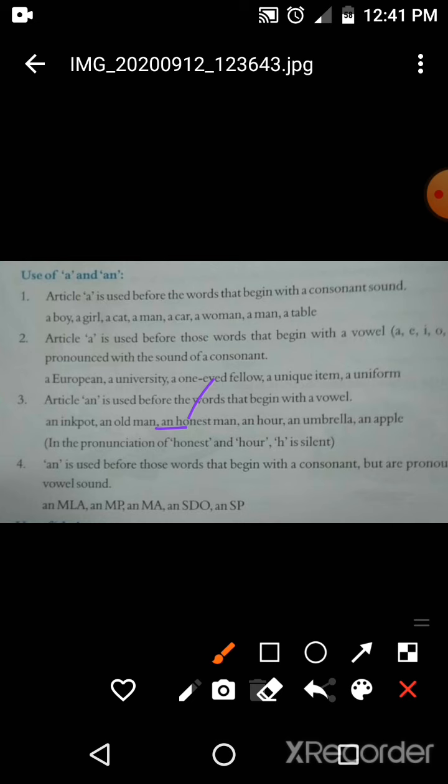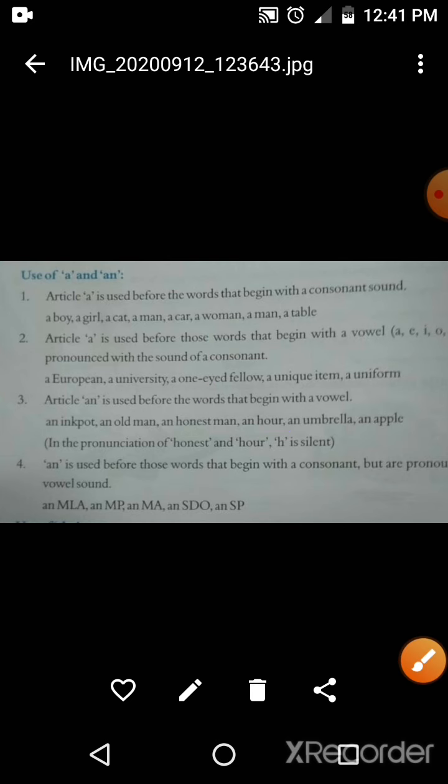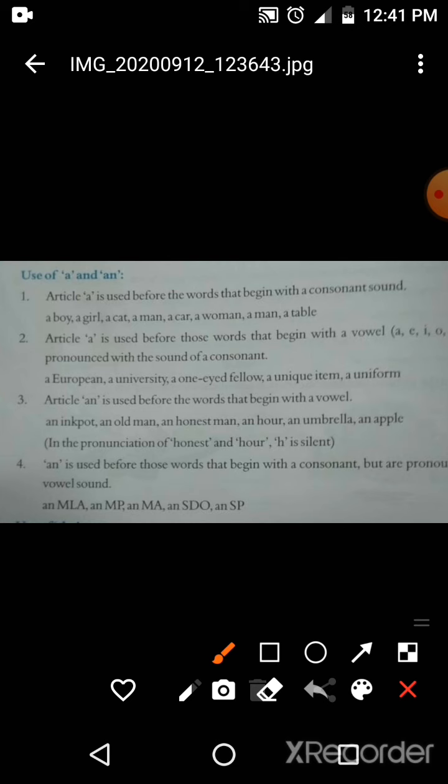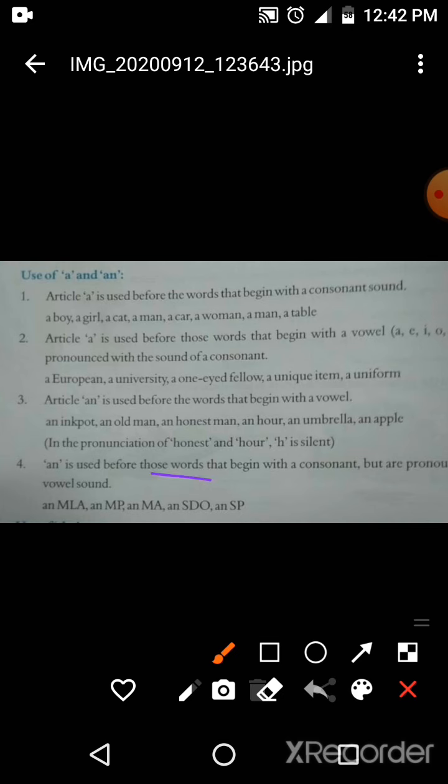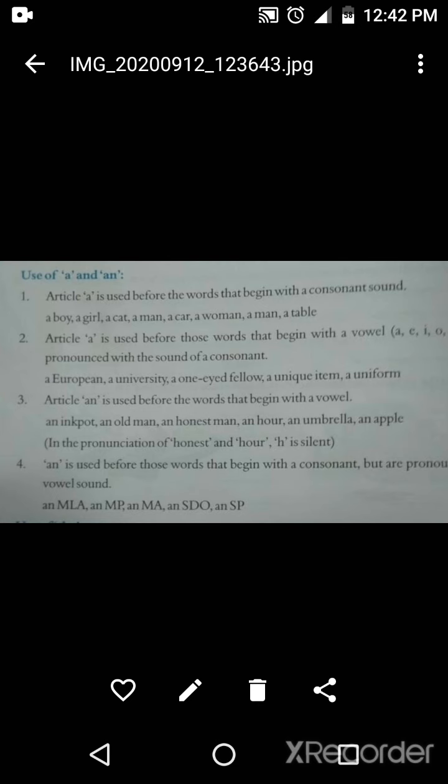And similarly in "heir", we pronounce it as "air". H is silent here also. That's why we use an here. As you can see, in the pronunciation of honest and heir, H is silent. An is also used before those words that begin with a consonant but whose pronunciation has a vowel sound, like MLA.